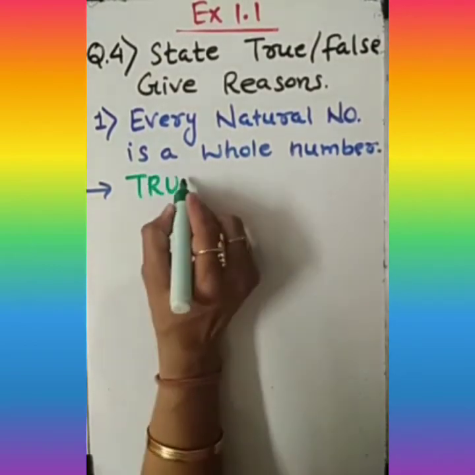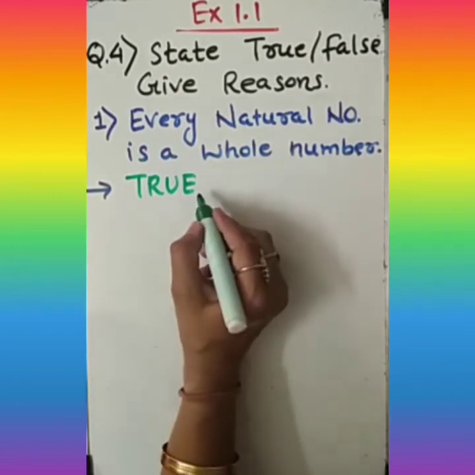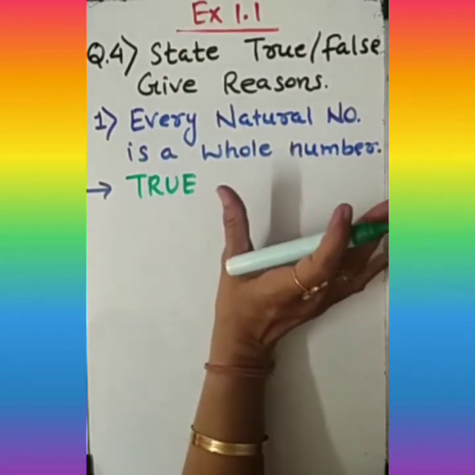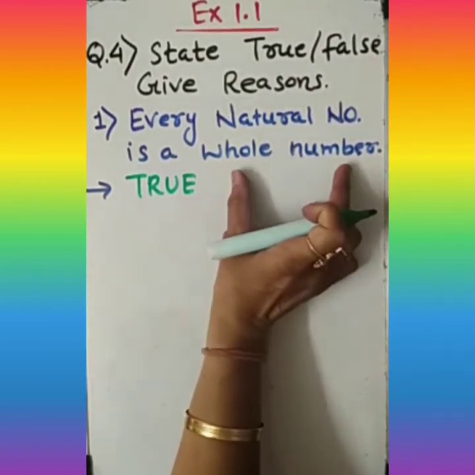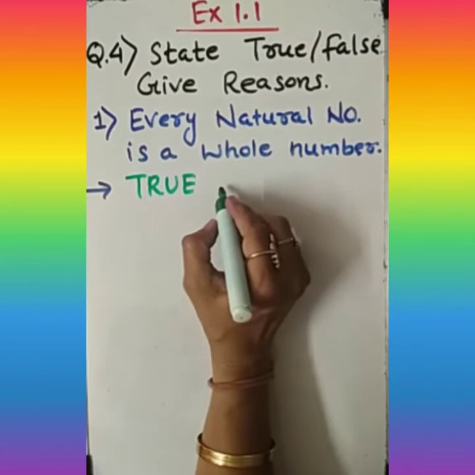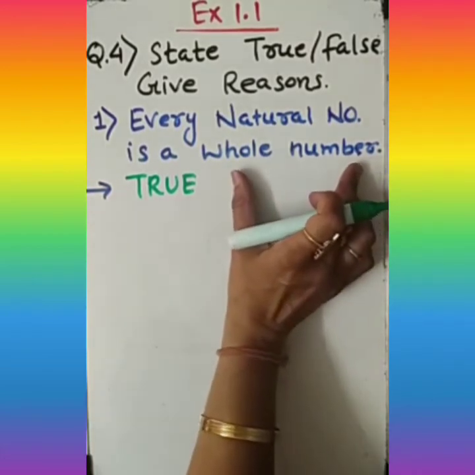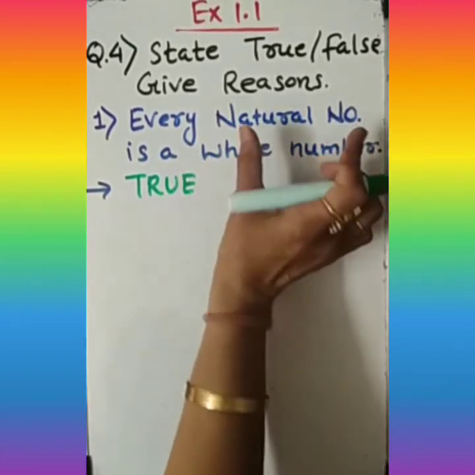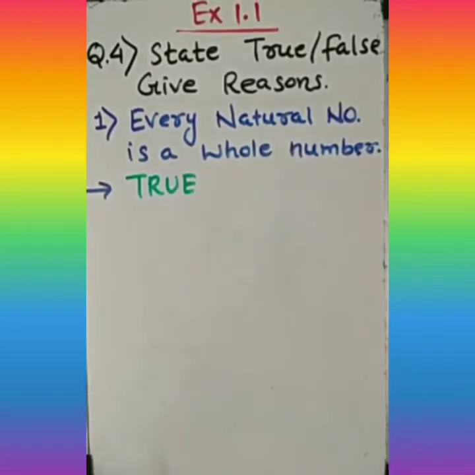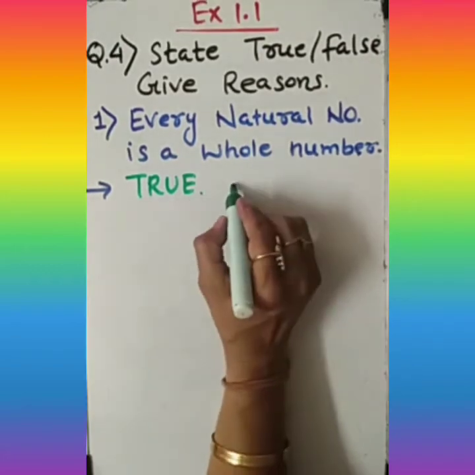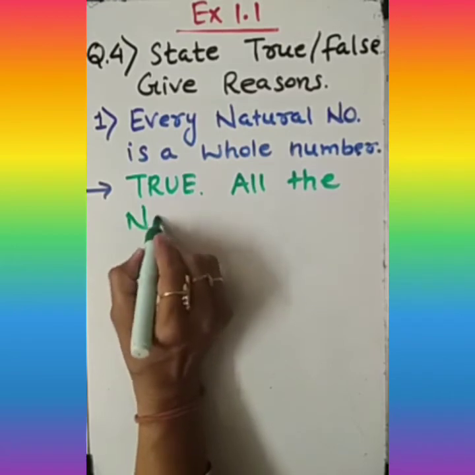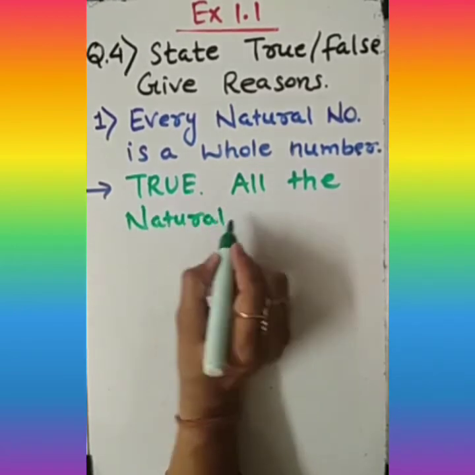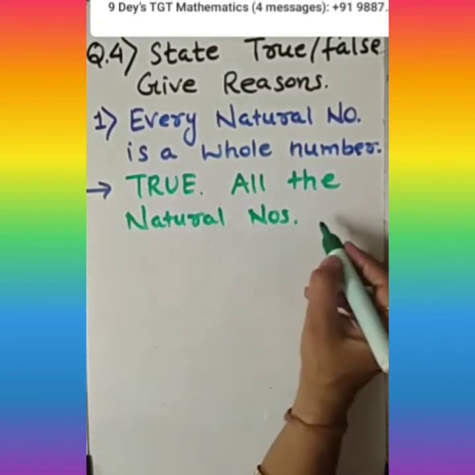Please note down, it is a true statement because, what is the reason? It is true because in whole numbers, every natural number is contained.